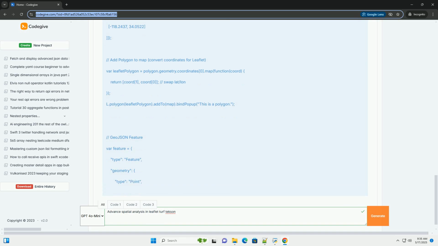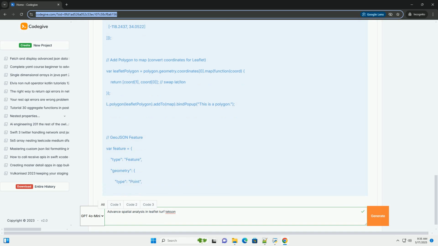4. Advanced techniques and considerations. 1. Asynchronous operations, important for large datasets. turf.js operations are synchronous, which means they can block the browser's main thread if you're working with very large datasets. To avoid this, use web workers to offload the calculations to a background thread.